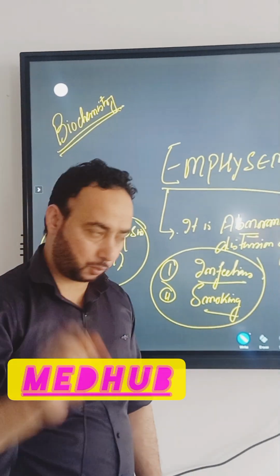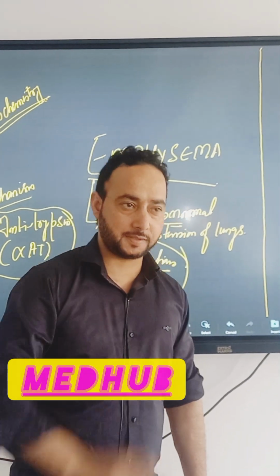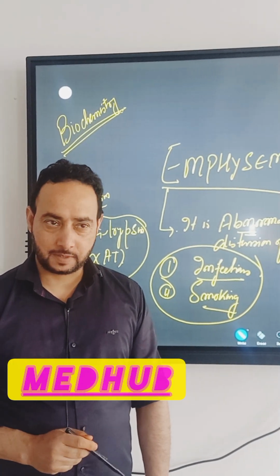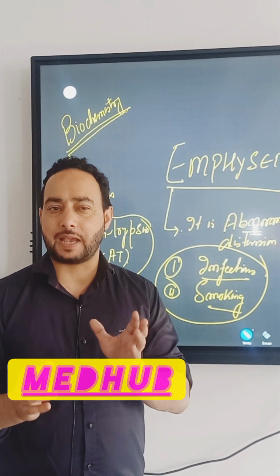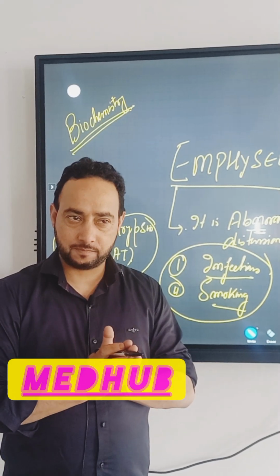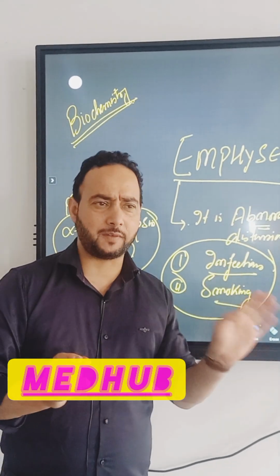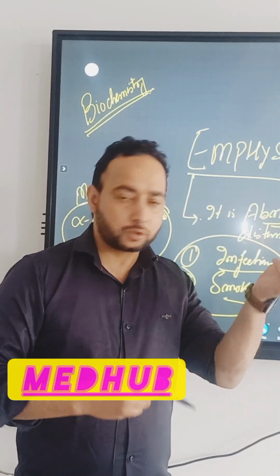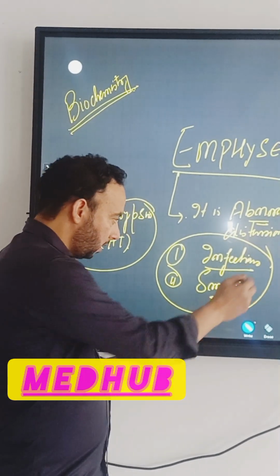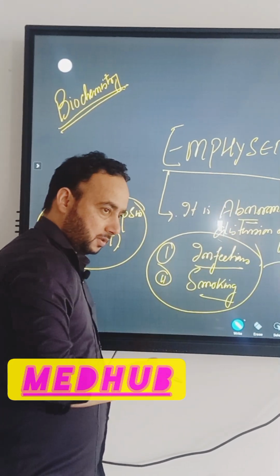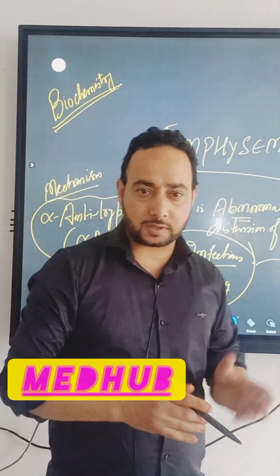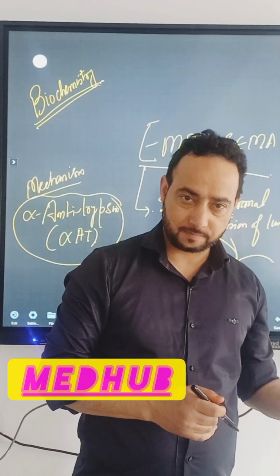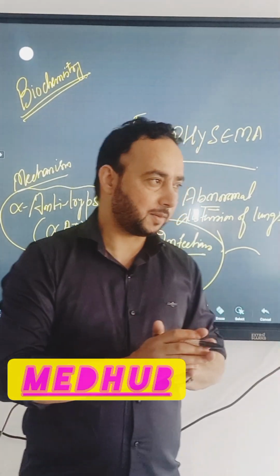This is a plasma protein. This is very, very important in this. Now what happens? Whenever a person is having an infection, due to any bacterial, viral, whatever infection, or he is having smoking, due to the infection, it's the normal, natural response of our body. It produces antibodies.